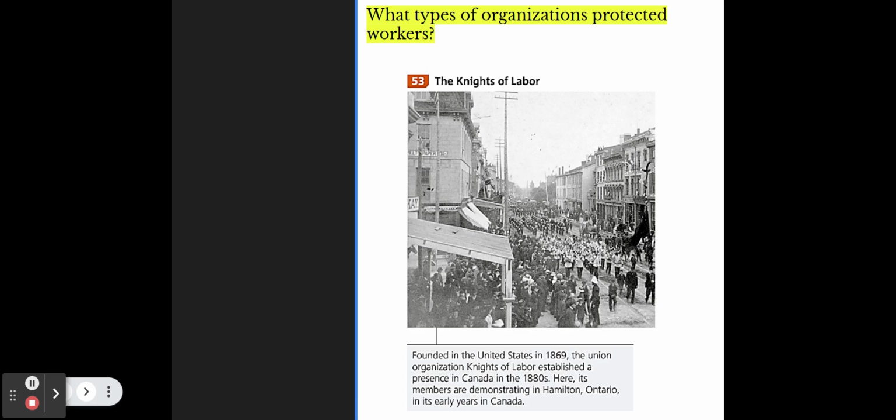Okay, so the answer is unions. Many students write the Knights of Labor, and that is incorrect. That is an example of a union. So unions protected workers' rights.